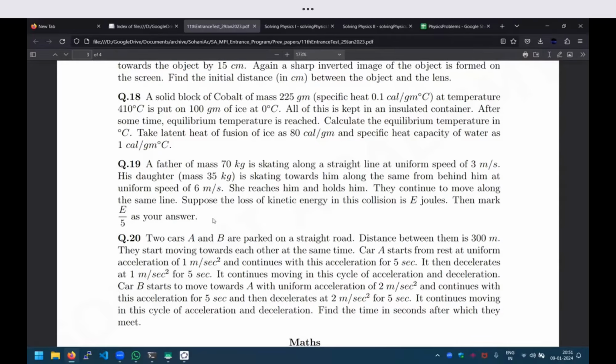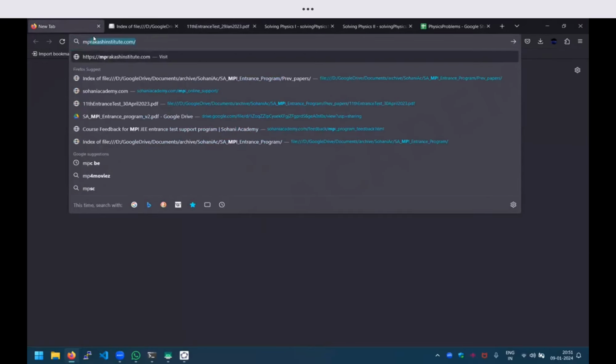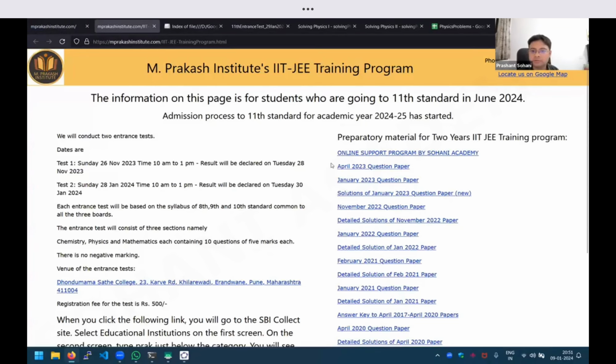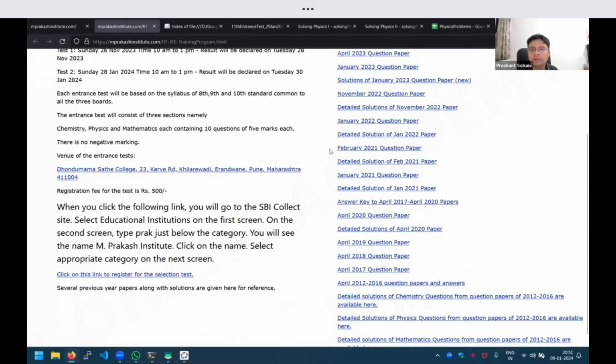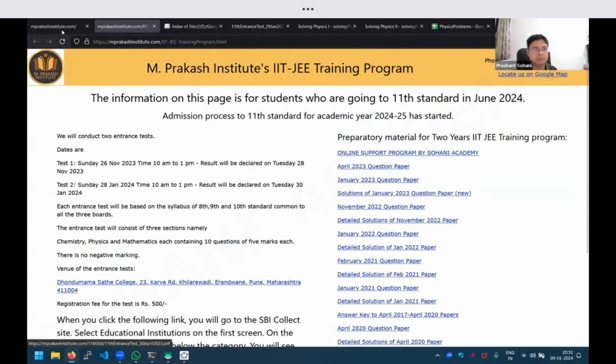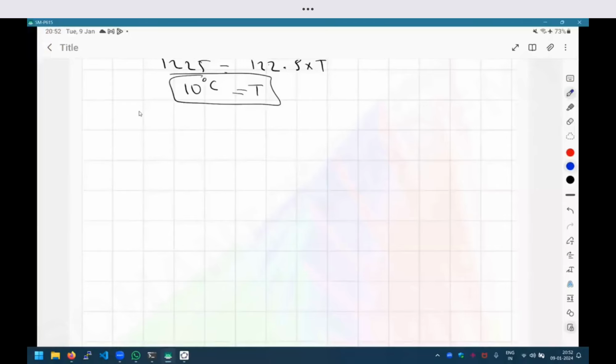Sir, we don't have April 2023 paper with us. It is there on the website. Can you see? No, sir, because 2023 is not updated. Is that the case? Because even I downloaded from there only actually. It is there, right? You see here, April 2023 question paper. It is the same. Yeah, it is there. If you're not able to find it here also, then maybe just ask somebody. But I think it is there. Okay, sir.